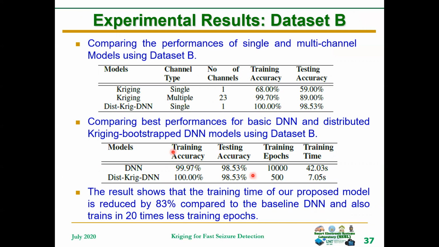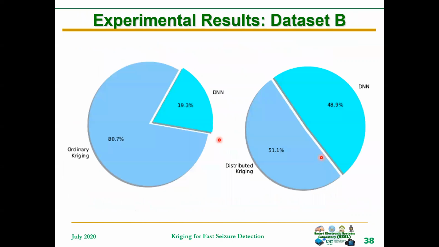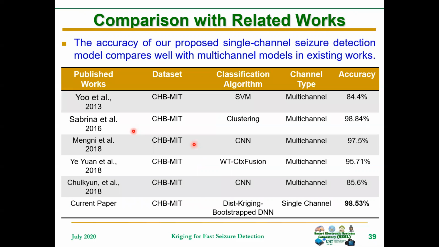We also achieved a single channel seizure detection model that is even more accurate than a multi-channel seizure detection model using the second data set. When we did not distribute the computation, ordinary Kriging consumed a lot of time, but in the distributed Kriging model, it was almost a 1-to-1 ratio between DNN and Kriging. When we compared our results to other works that use multiple channels, we see that our single channel achieves a better result.